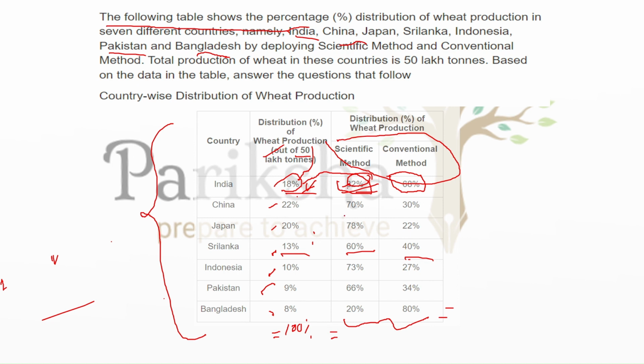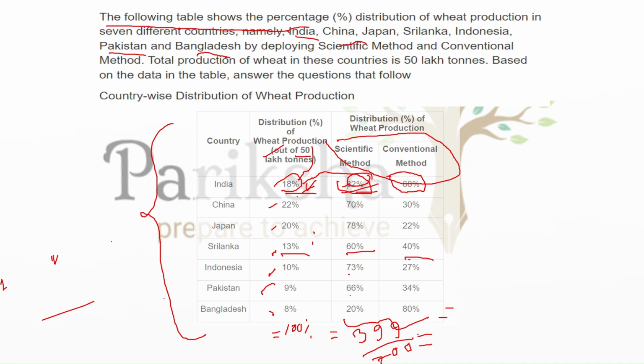So 32 plus 72 is around 102, then 78 it will be around 180, then 60 to 40, then 70 it will be around 313, then 66 for 379, and 379 plus 20 it will be 399. 399 of total 700.